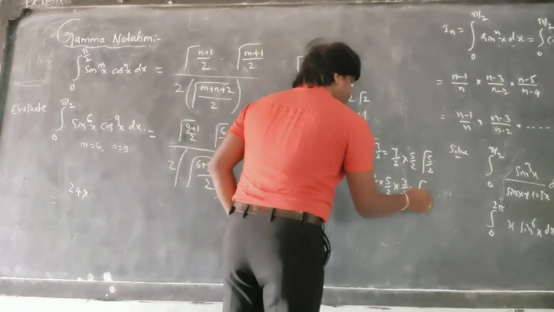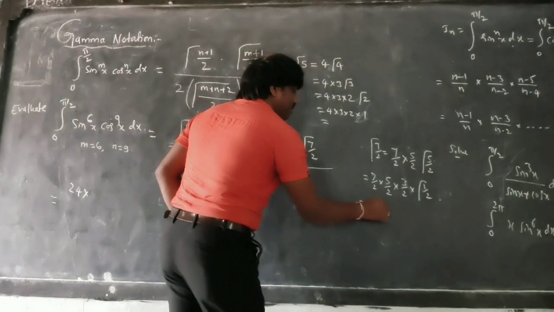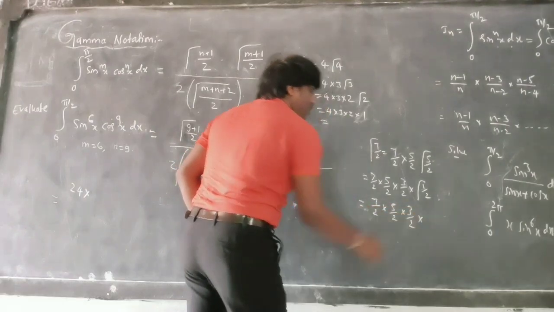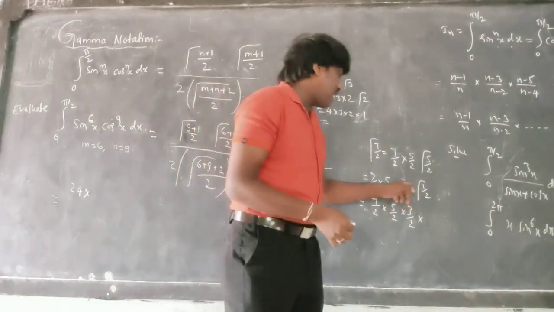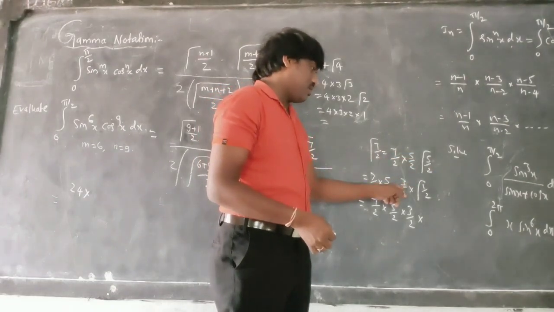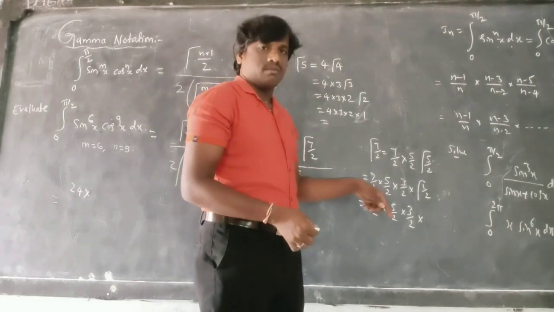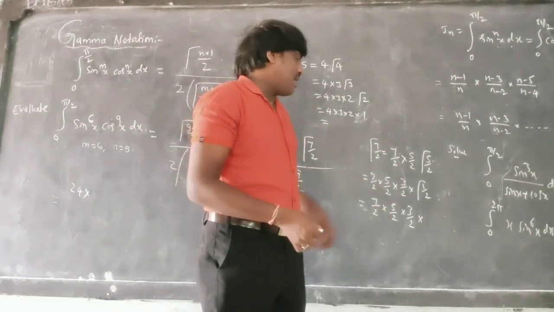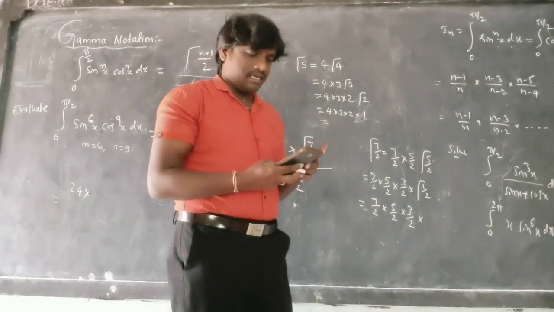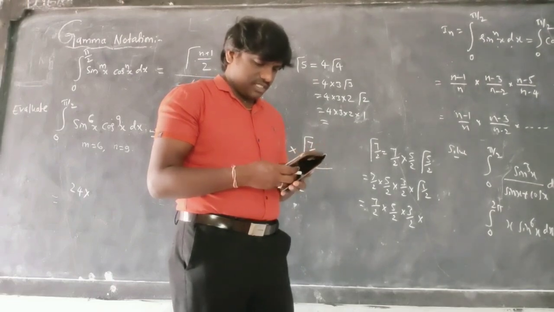So 7 by 2 into 5 by 2 into 3 by 2 into gamma notation 1 by 2. What is gamma notation 1 by 2 value? Already I informed in the previous lecture, that is root pi.